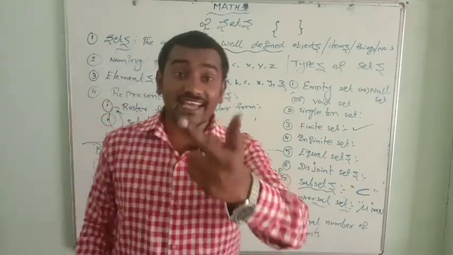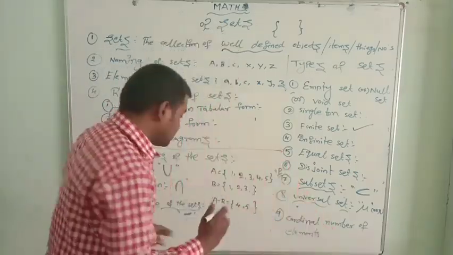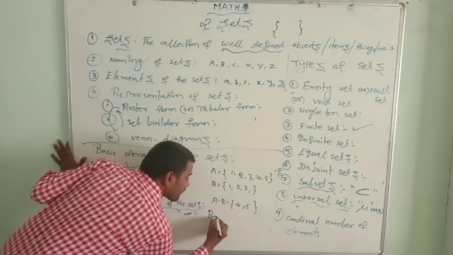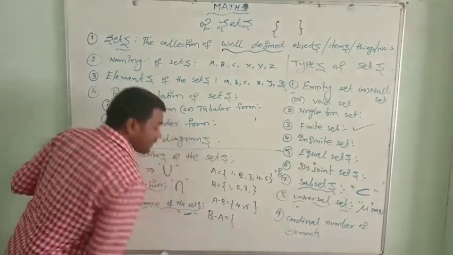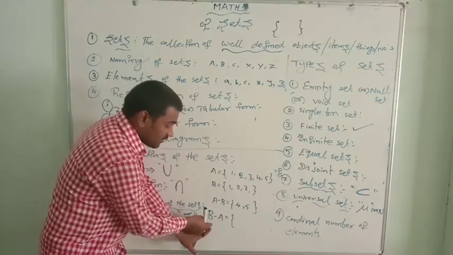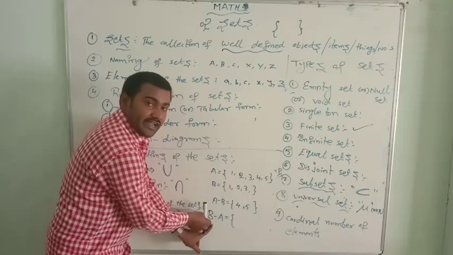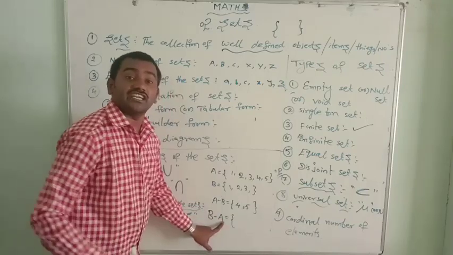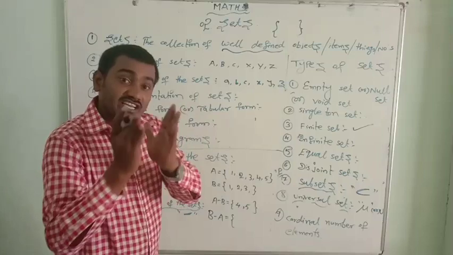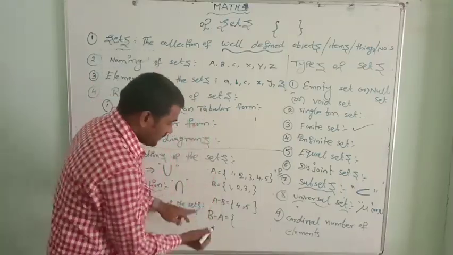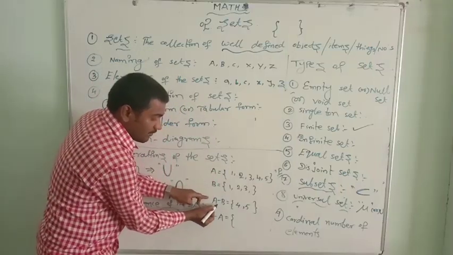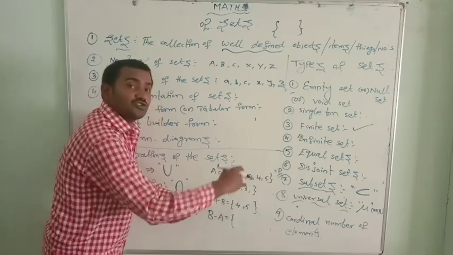B minus A is different. Suppose B minus A. Here B minus A says the elements which belong only to the set B, not to the set A. A minus B is different. B minus A is different. A minus B only belongs to the set A, not to the set B.